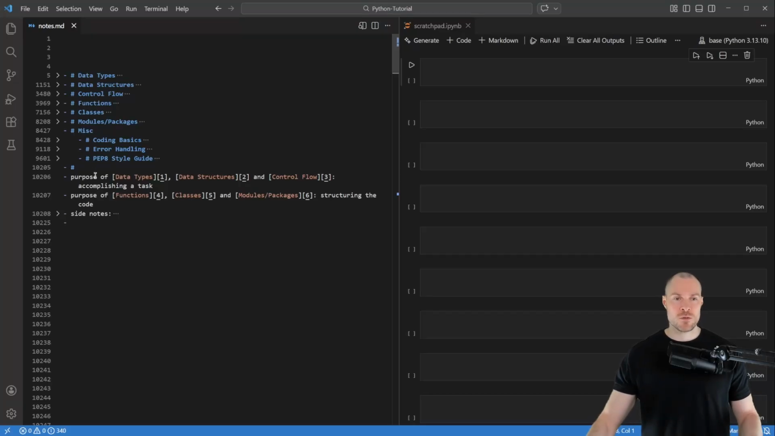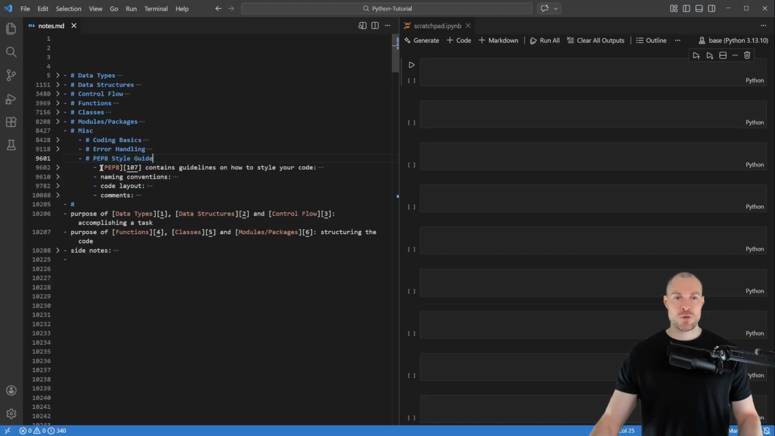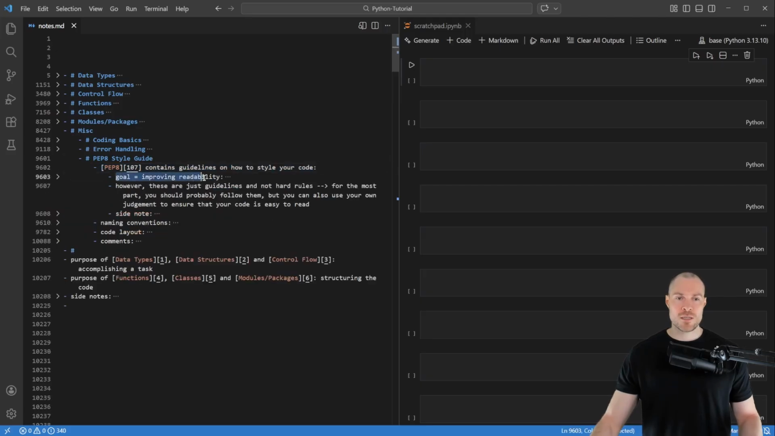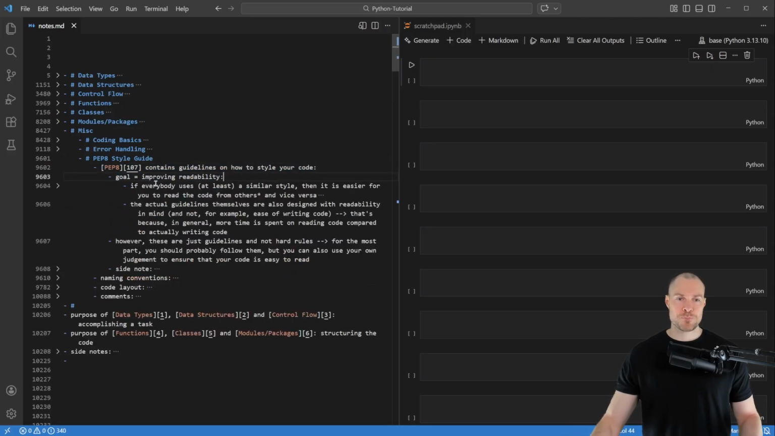And in this video we're going to go over my notes for the PEP8 style guide. So here the first note states that PEP8 contains guidelines on how to style your code, and the goal is to improve readability. Namely, if everybody uses at least a similar style, then it is easier for you to read the code from others and also vice versa. And it's also easier to read your own code that you've written some time ago.